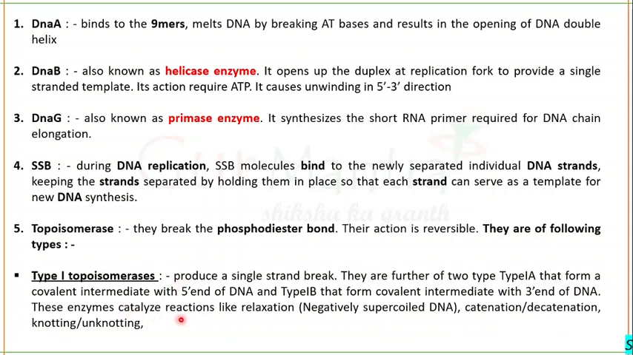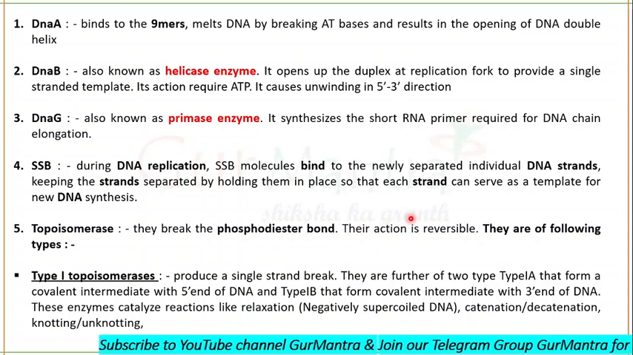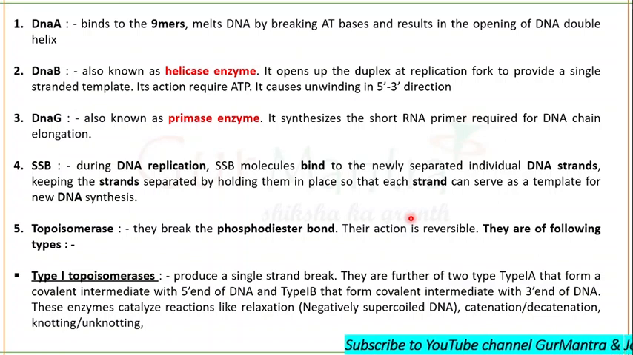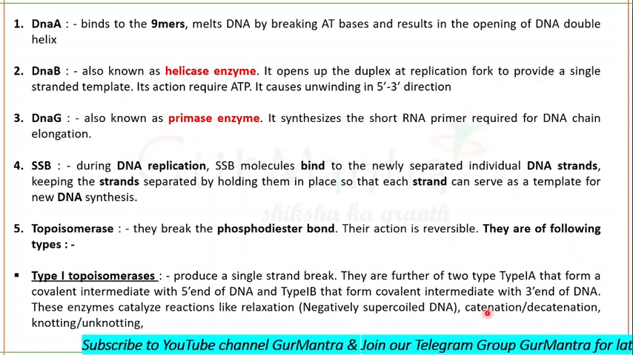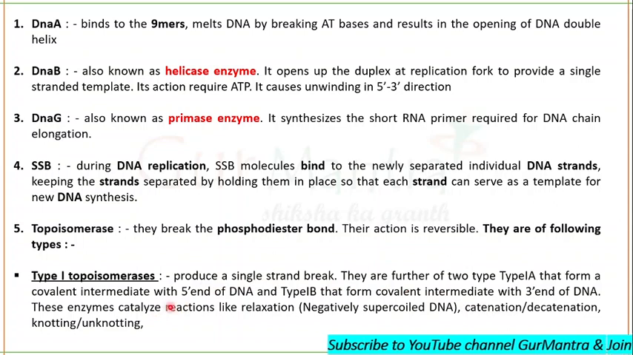These enzymes catalyze reactions like relaxation of negative supercoiled DNA, and catenation. When one element keeps forming a bond with itself, like carbon forming carbon, carbohydrates you must have studied about, carbon forms a carbon-hydrogen chain. This property is called catenation. So type 1 topoisomerases can cause catenation, decatenation, knotting and unknotting as well.